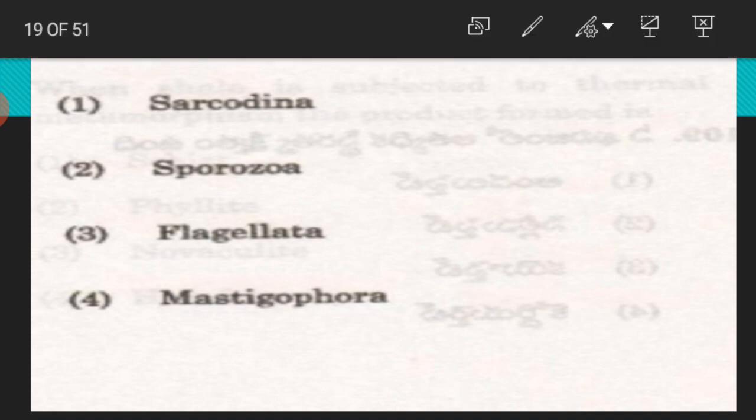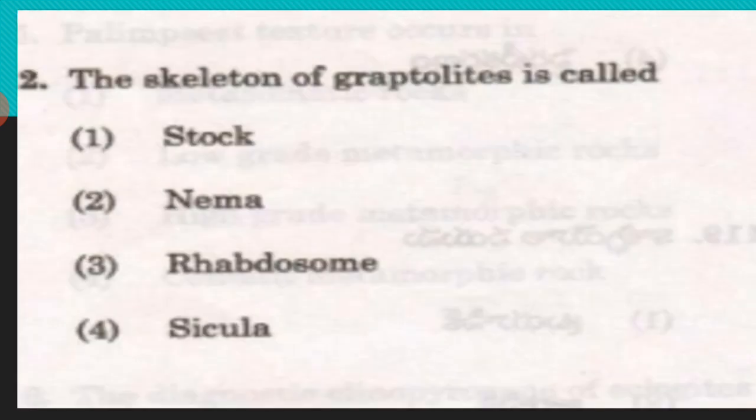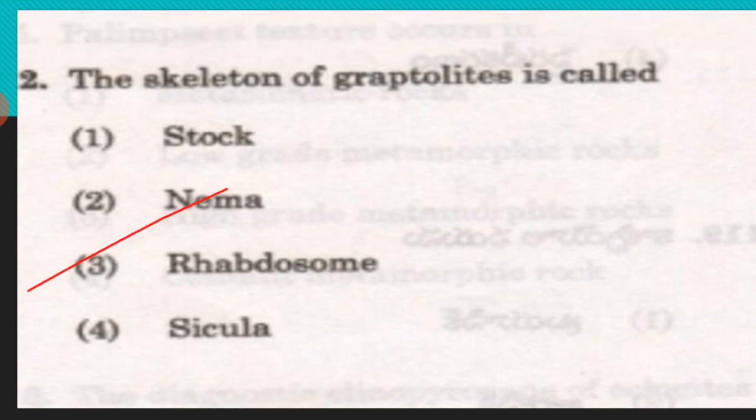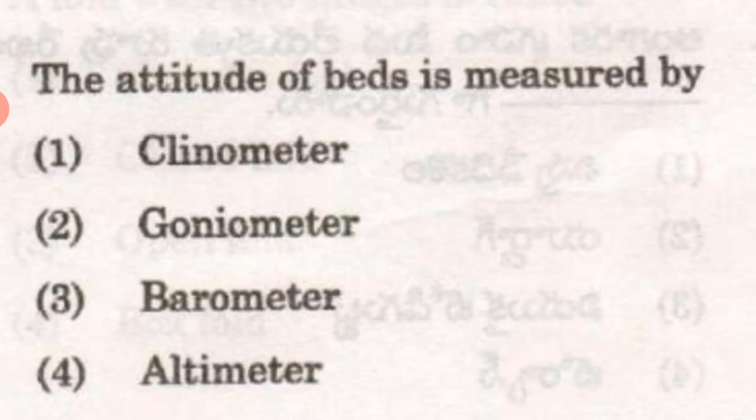Foraminifera belongs to which class? Sporozoa. The skeleton of graptolite is called rhabdosome. These are basic and famous bits.